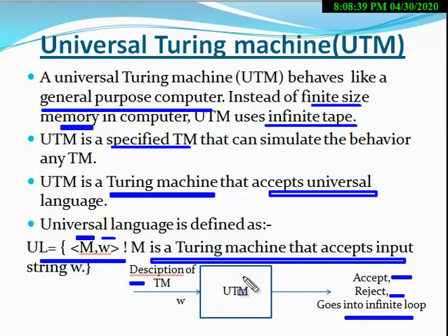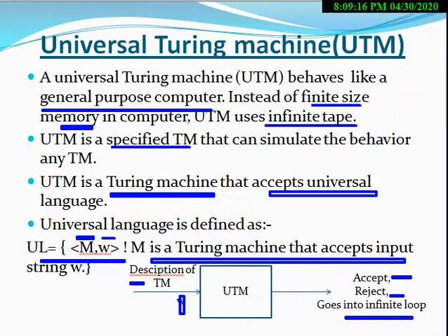So if you pass these two inputs, the action of the machine is this. That is the first action. This string is accepted by this Turing machine. This string is rejected by this Turing machine or goes into an infinite loop. So either it can accept, reject, or go into an infinite loop, right? So these three actions will be defined corresponding to a UTM.